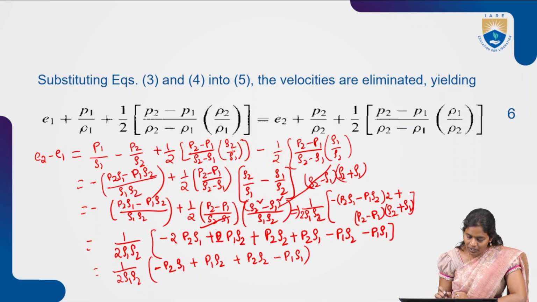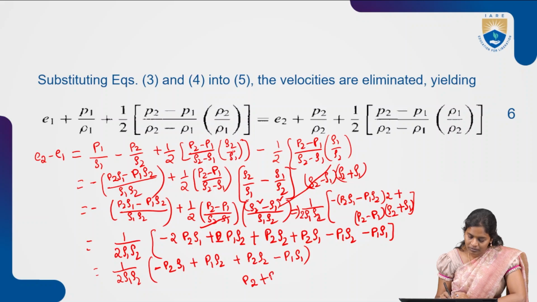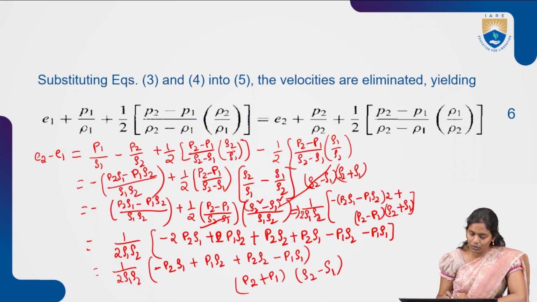So now from here what can we take out? P2 plus P1 into row 2 minus row 1. If you do like that, what will it be? P2 minus row 2. These two we will be getting this.